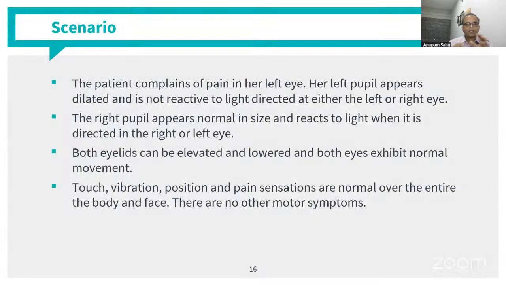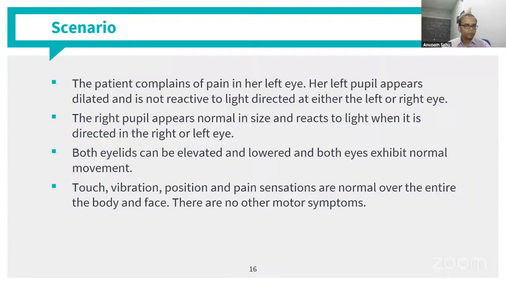So now let us come to another scenario. Okay, a patient complains of pain in her left eye. Left eye appears to be, pupil appears to be dilated and is not reactive to light directed at either the left or right eye. Okay, so the left pupil is not reacting to light. We have already seen the condition that can be present. Okay, the right pupil appears normal in size and reacts to light when it is directed to the right or left. So the right pupil appears to be normal with both the direct and consensual responses.